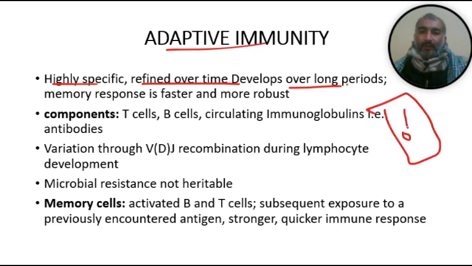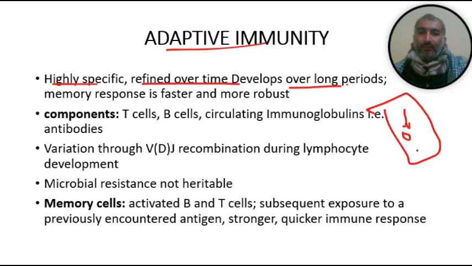First response will be the innate immune response. After the innate immune response, if a few components are not removed by the innate immunity, the adaptive immunity will come into play, or they work side by side.